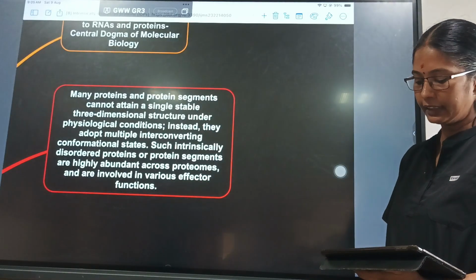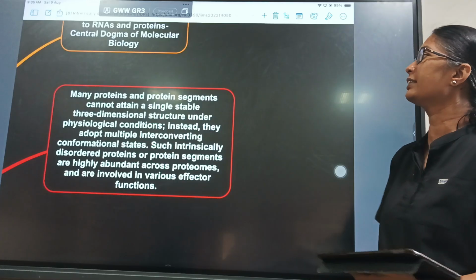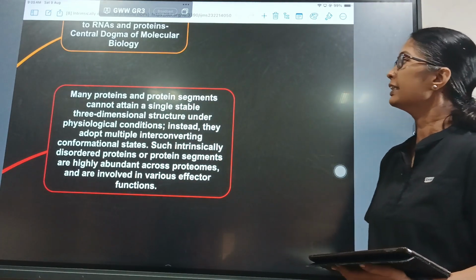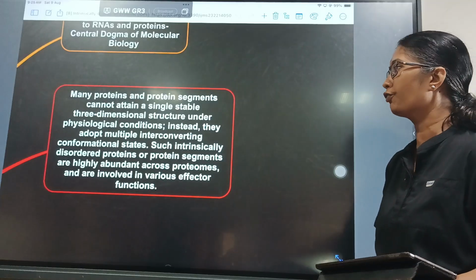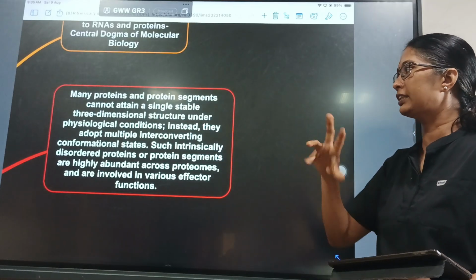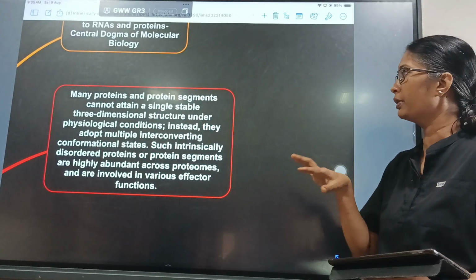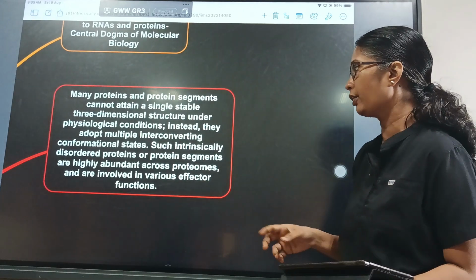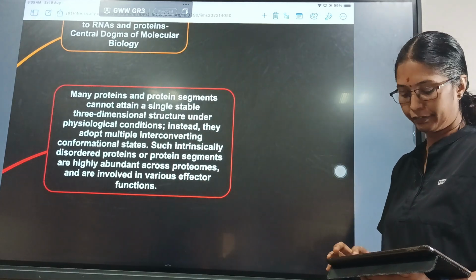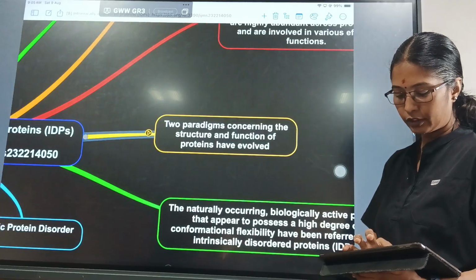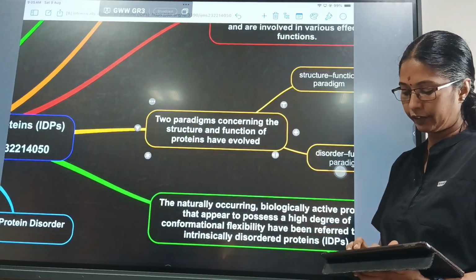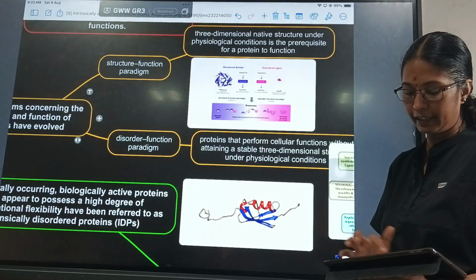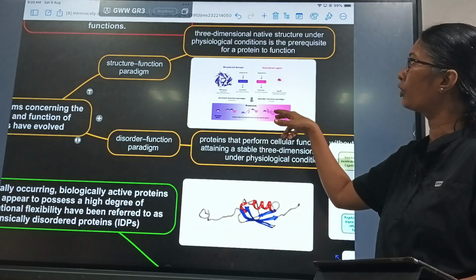So many proteins and protein segments cannot attain a single stable 3-dimensional structure under physiological conditions. Instead, they adopt multiple interconverting conformational states. Conformation is the shape they form. Such intrinsically disordered proteins or protein segments are highly abundant across proteomes and are involved in various effector functions. So there are 2 paradigms concerning the structure and function of proteins which have evolved, which are the structure-function paradigm and the disorder-function paradigm, which I have already mentioned.